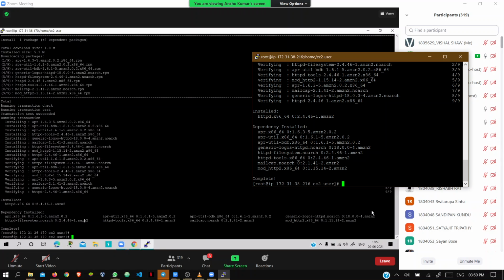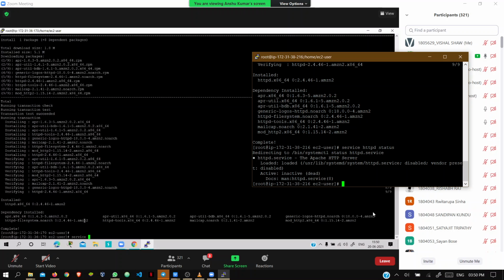Just see here, guys, next what you have to do if you have done till that. Here you have to check whether the server has been installed correctly and is running or not. The command is service httpd status. Service, space, httpd. So could you please scroll down your screen?